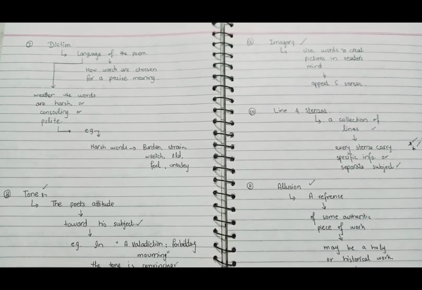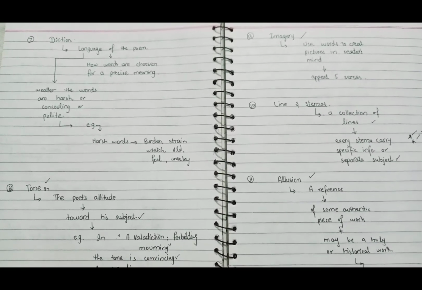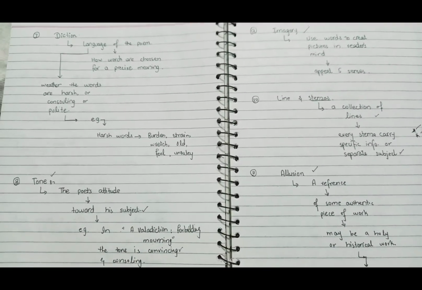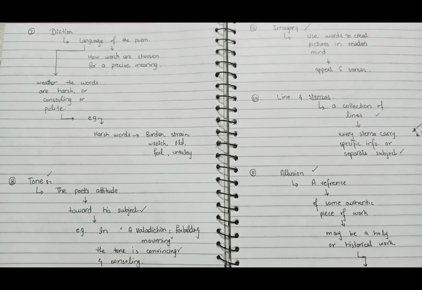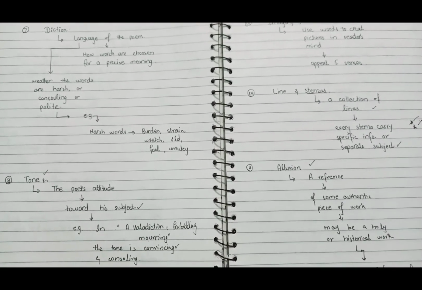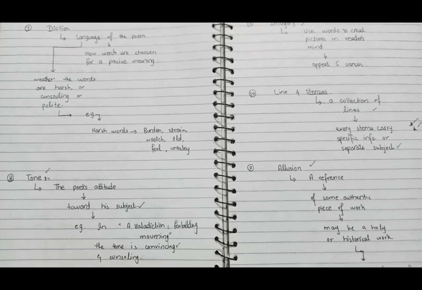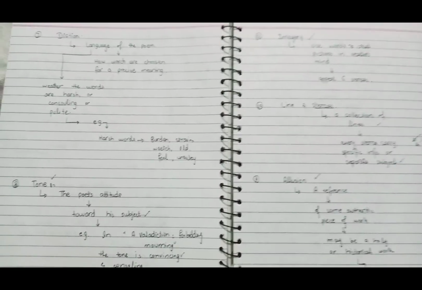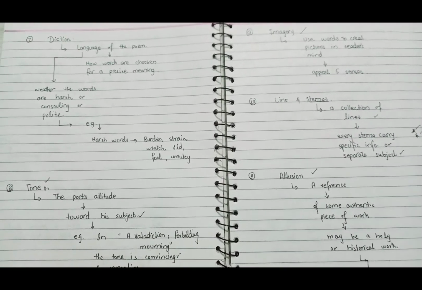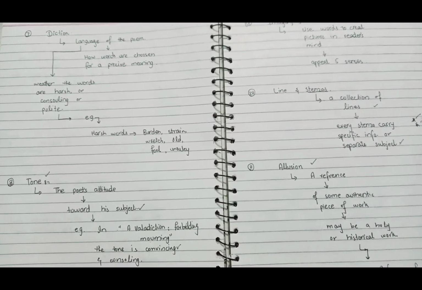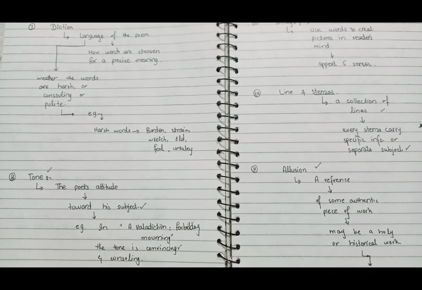For example, we have some harsh words like burden. Oh, he is a burden on me. Okay? So this kind of word cannot be used in an appropriate formal situation. And rich, saucy, pedantic, wretch, busy, old, fool, unruly son. So these are some kinds of language that cannot be used in a formal situation. You can never say to a person, oh, you are a burden on me. You can never say, what a fool you are.